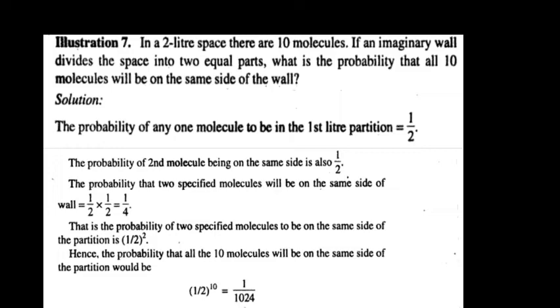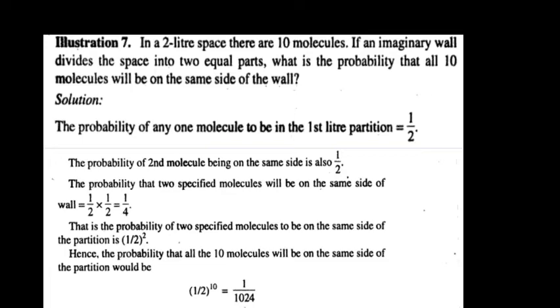Here we solve by the law of multiplication of probabilities. Here total event will be 2, because there is 2 liter space, and the probability of any molecule to be in the first liter partition is equal to 1 by 2. Same, the probability of the second molecule being on the same side is also 1 by 2.